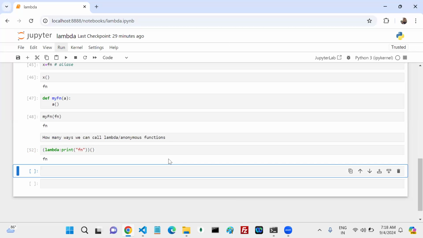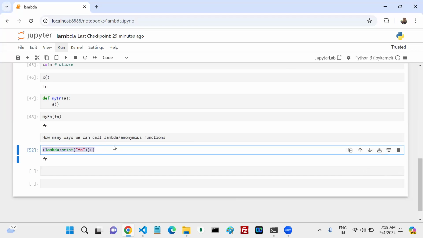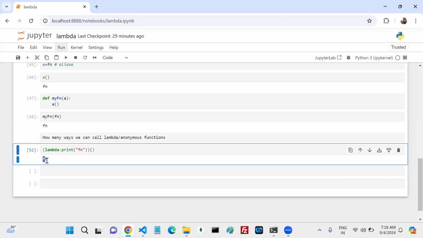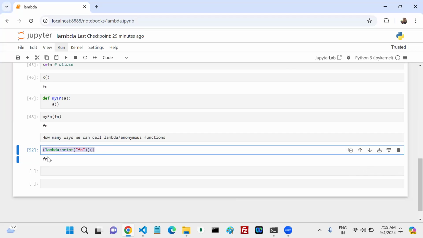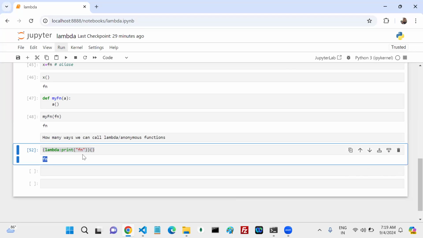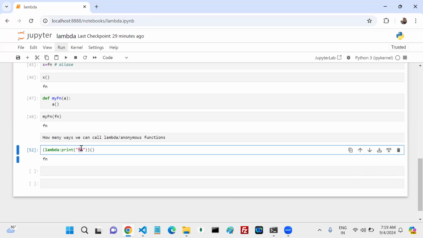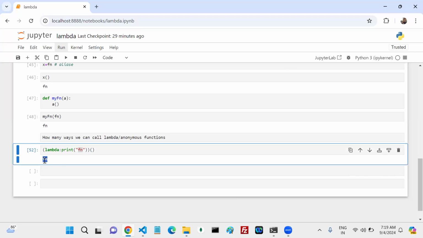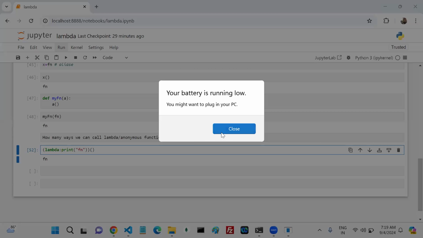Okay, now this one. Then I get this fn. Now it is syntactically valid. Why? Because there are no syntax errors. At the same time, the output is also the expected output. Your expected output is fn, so my fn is printed here. So this is one way of calling what?